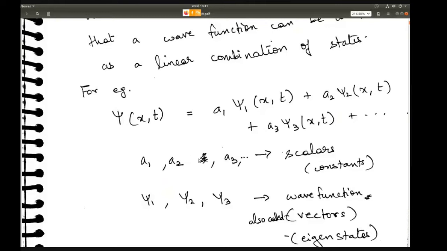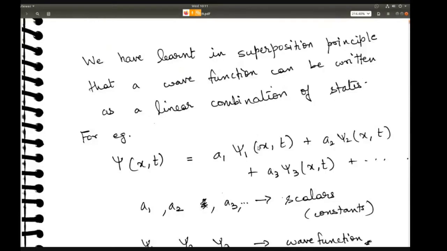One thing, whenever you write these wave functions, right, psi1 of x comma t, this is written in terms of the continuous space. So you are assuming that there is some continuous space, and in this case, the space is one dimensional because there is only the x coordinate. So in that continuous x coordinate space, you are writing the wave function.